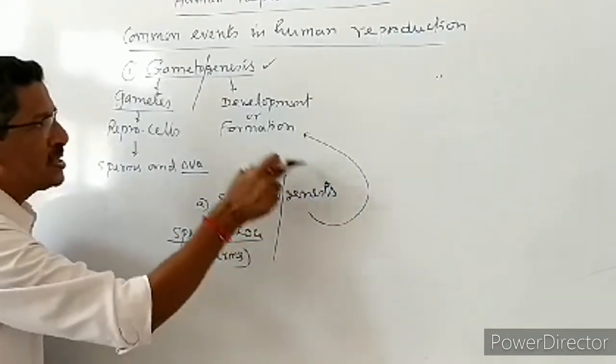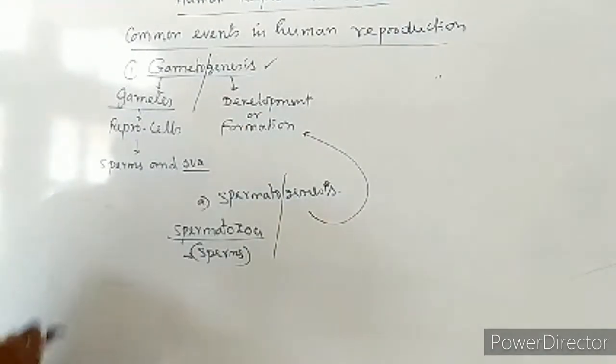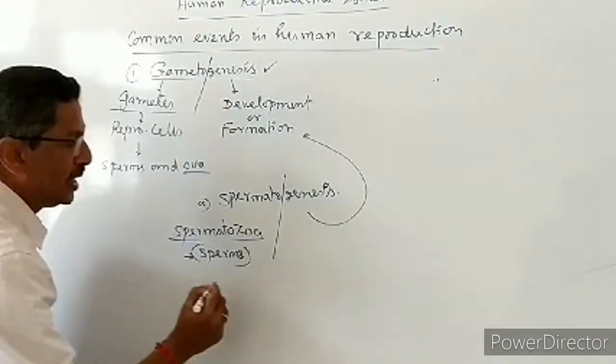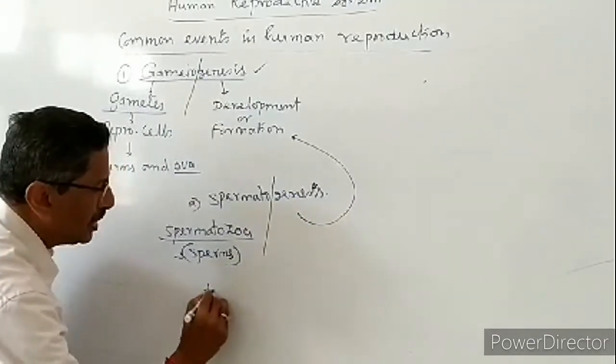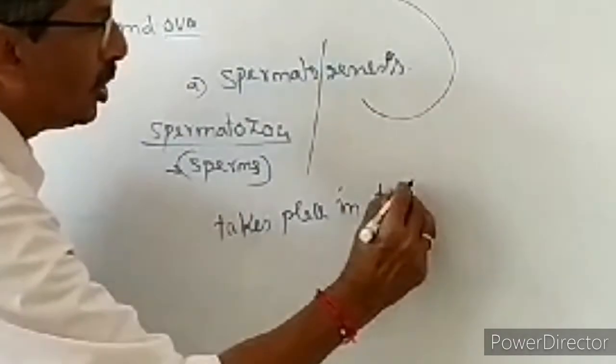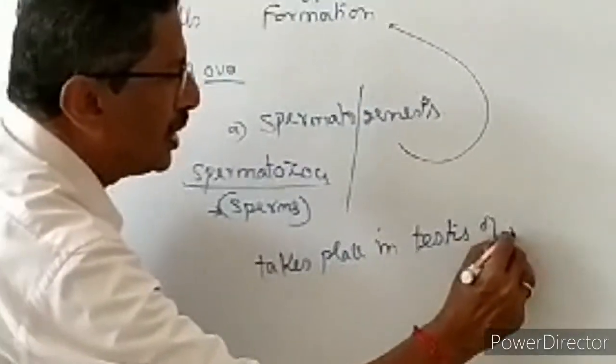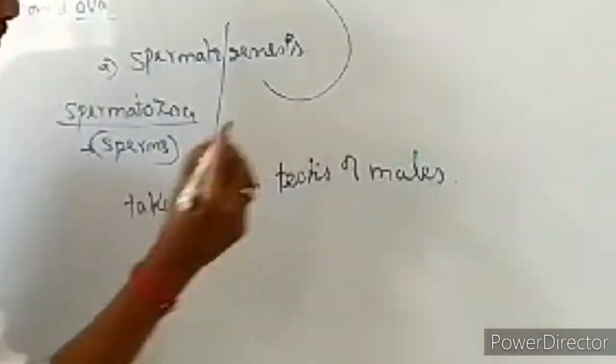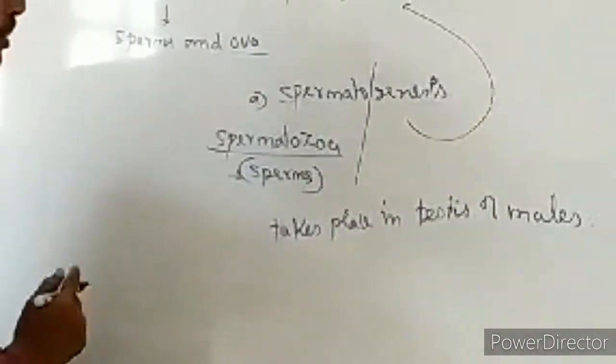It is the process of formation of sperms. This is spermatogenesis. It takes place in the testis of males.